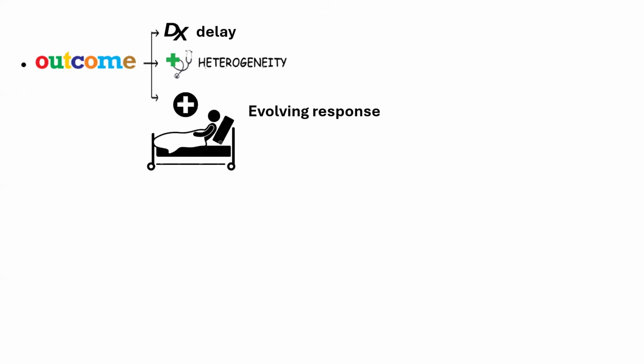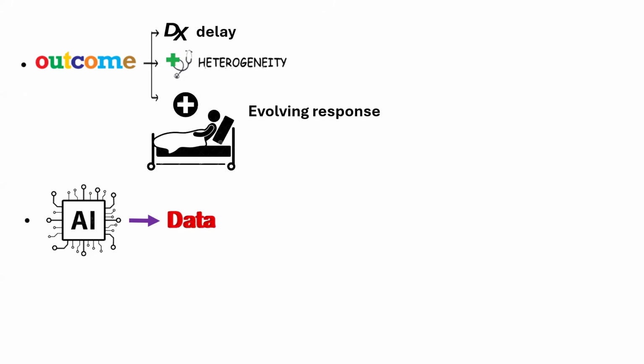So what are the reasons for bad outcomes in sepsis? The outcome is influenced by delay in diagnostics. And there is a whole lot of clinical heterogeneity in sepsis, because we have clearly understood, friends, that there are different phenotypes of sepsis like hyperinflammatory, hypoinflammatory, or immune paralysis, and so on. Each of these phenotypes behaves differently, and sepsis is a dynamic process. The host factors and the evolving host response also determine the outcome. These are some of the broad tenets which influence the outcome in sepsis.